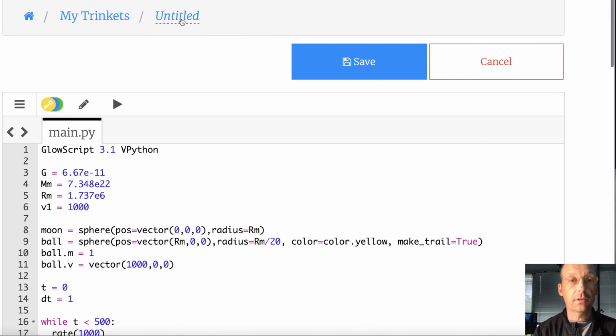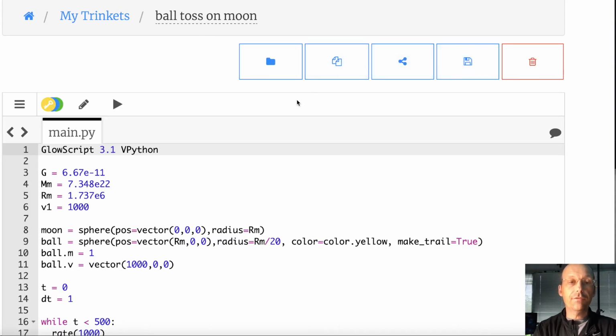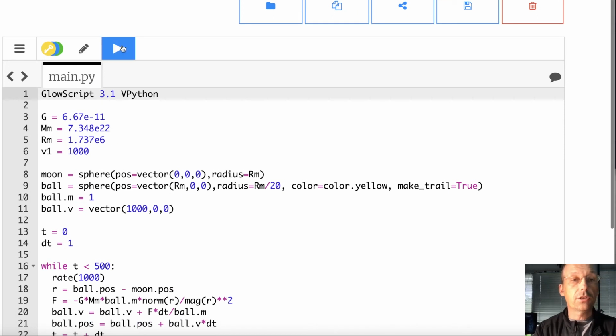I didn't save it. I should save it, shouldn't I? Ball toss on moon, save. And you will get the code. And yes, I've done things like this a bunch of times. Okay, so now I'm going to run it.